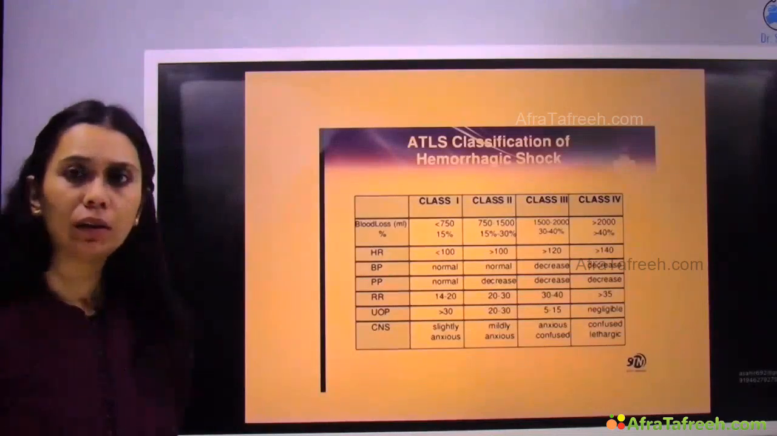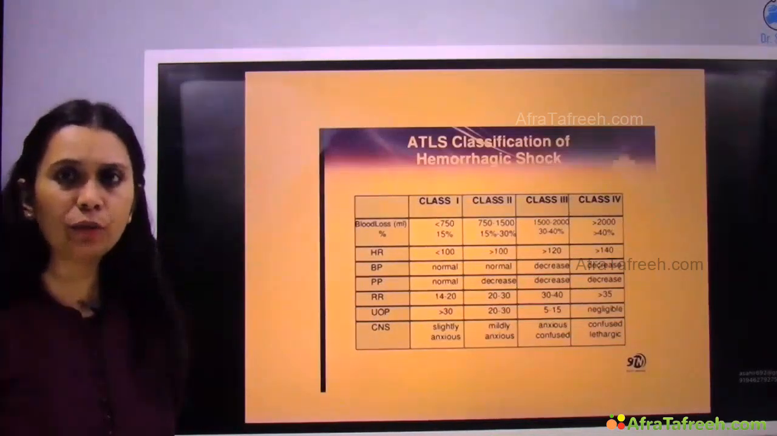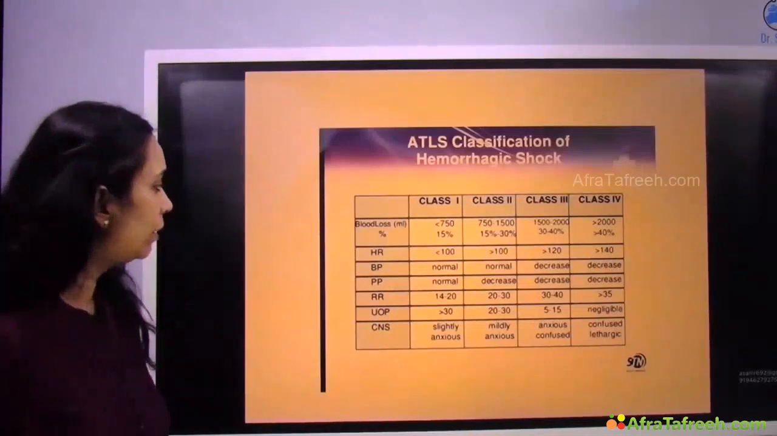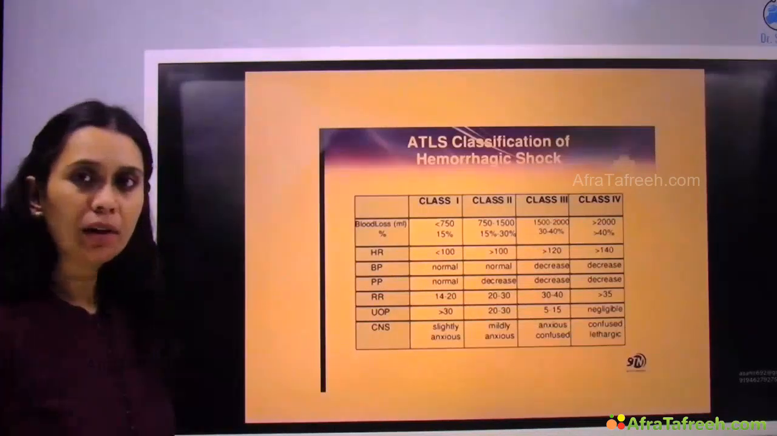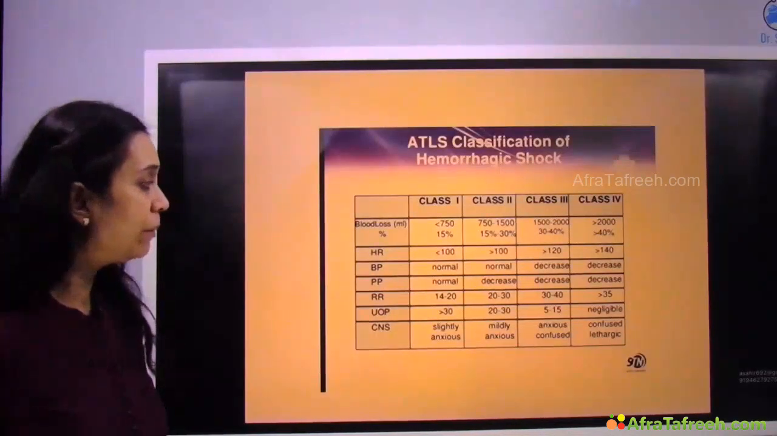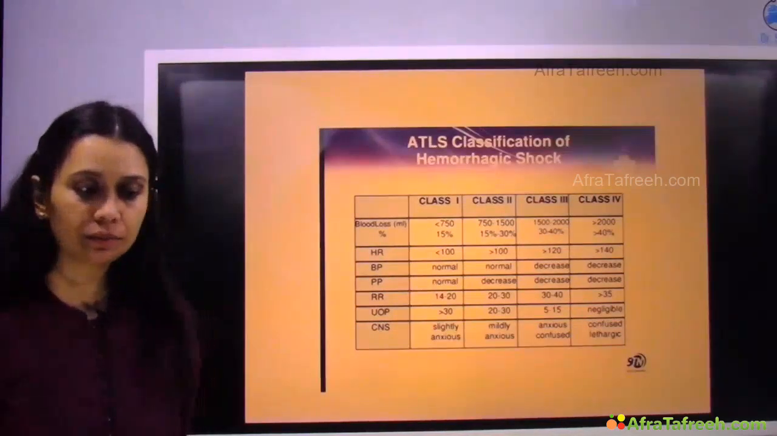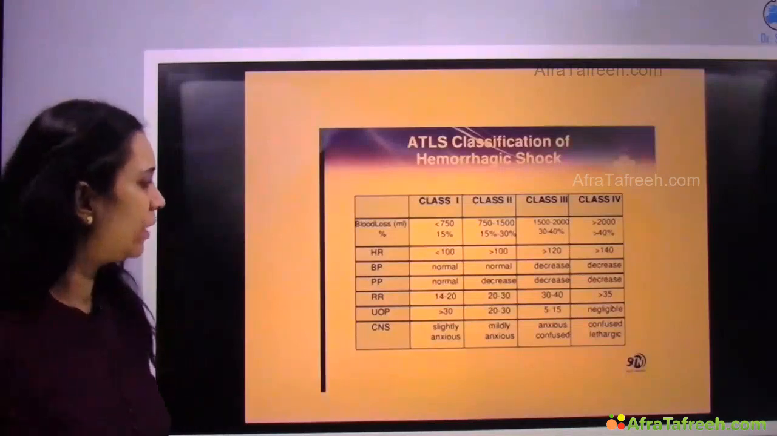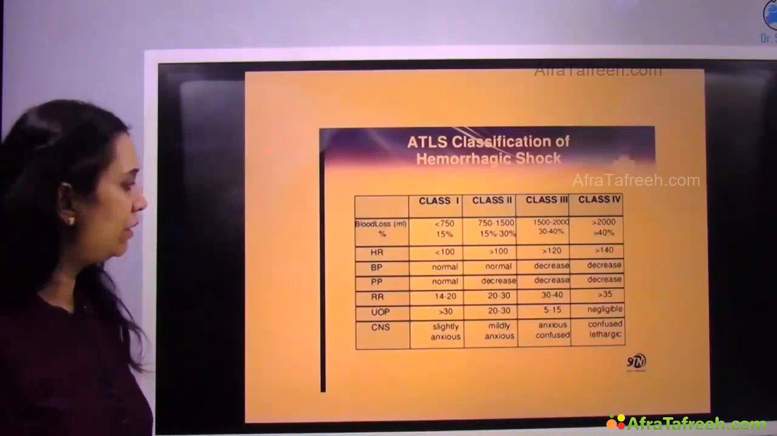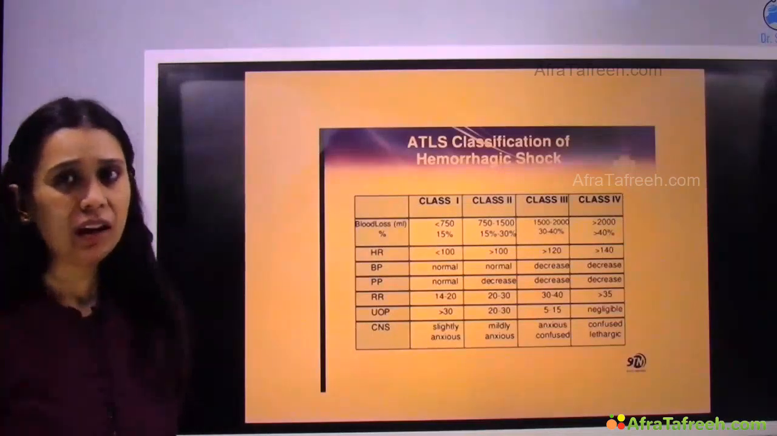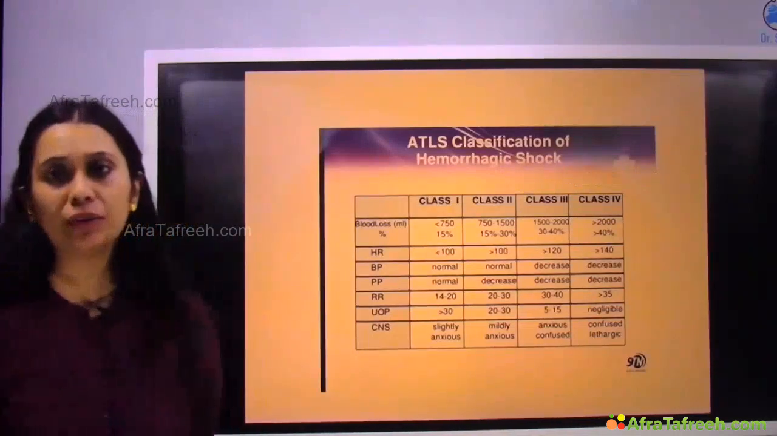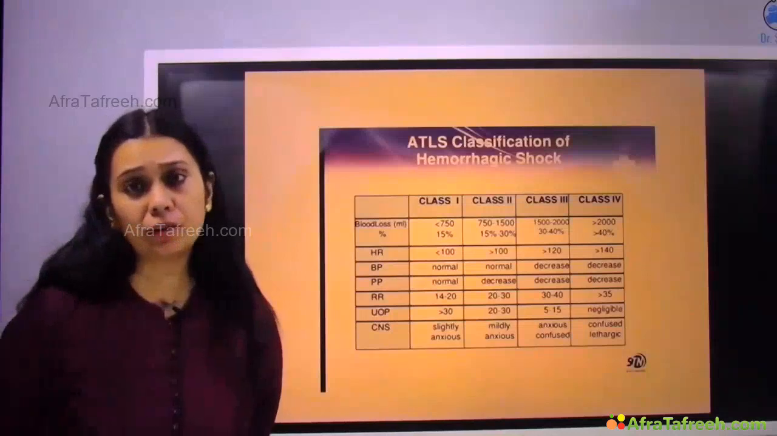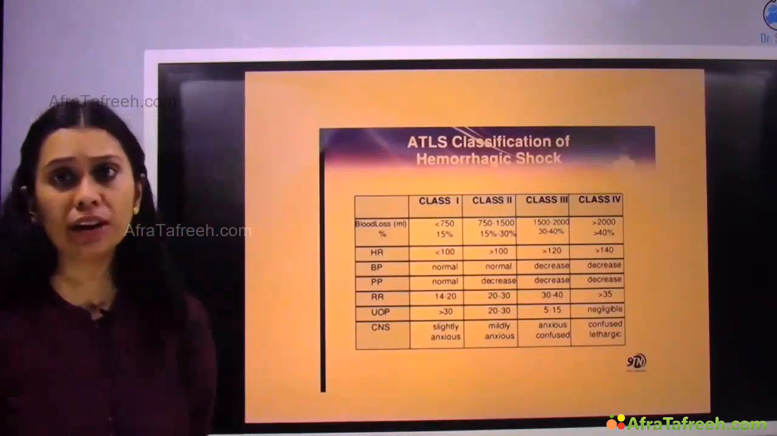Urine output, in class 1 patient maintains a urine output more than 30 ml per hour. In class 2, 20 to 30 ml per hour. Class 3, 5 to 15 ml per hour. And class 4, urine output becomes negligible. And CNS status: patient in class 1 is slightly anxious, class 2 is mildly anxious, class 3 is anxious and a bit confused, and class 4 is stuporous, that is lethargic, confused, stuporous. Okay, so end organ damage has started happening. CNS function is deteriorating, right?